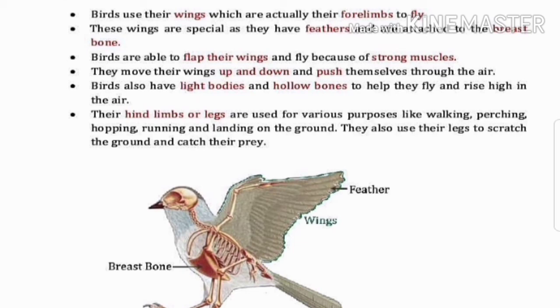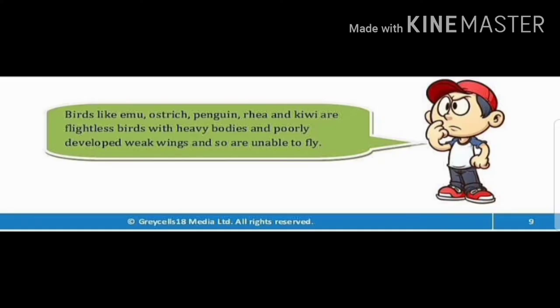Their hind limbs or legs are used for various purposes like walking, perching, hopping, running and landing on the ground. They also use their legs to scratch the ground and catch their prey. Do you know, children, birds like emu, ostrich, penguin, rhea and kiwi are flightless birds with heavy bodies and poorly developed weak wings, and so are unable to fly.